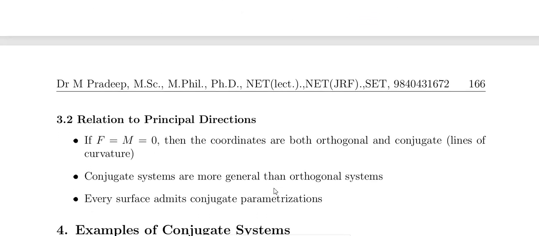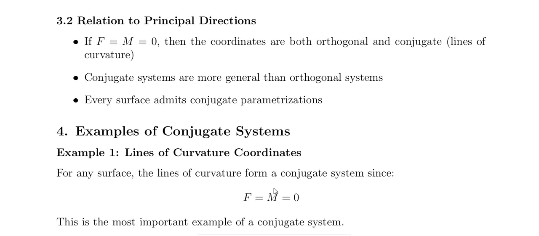And in relation to the principal direction, that is F equal to M equal to 0, then the coordinates are both orthogonal and conjugate lines of curvature. Conjugate systems are more general than the orthogonal system. Every surface admits the conjugate parameterization.